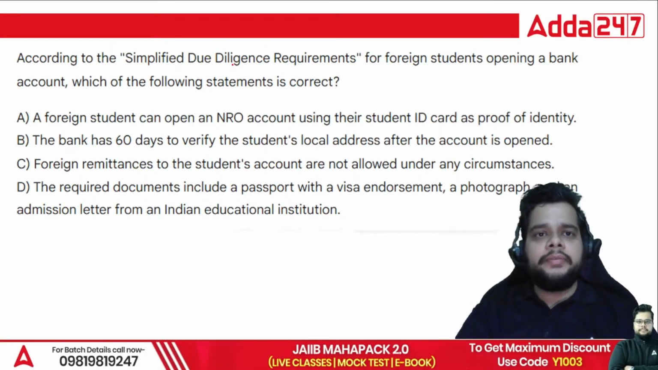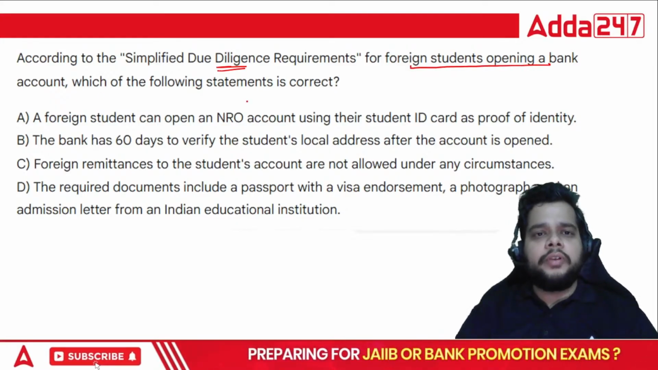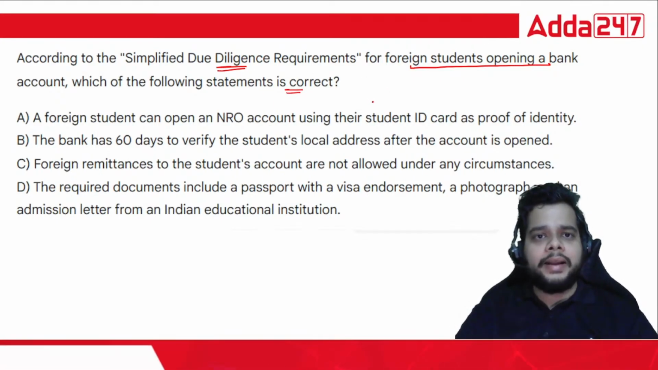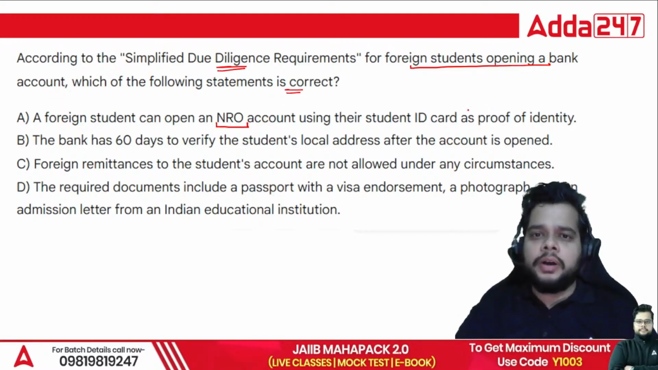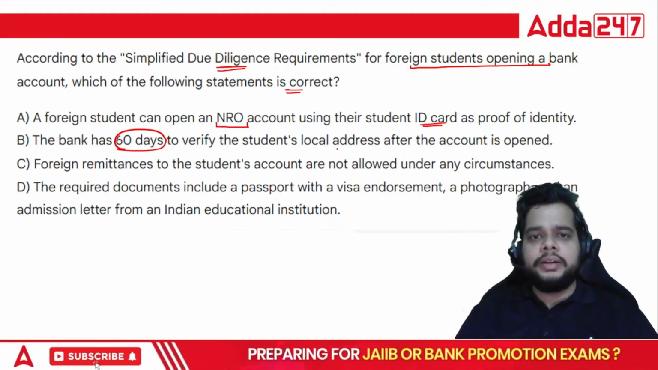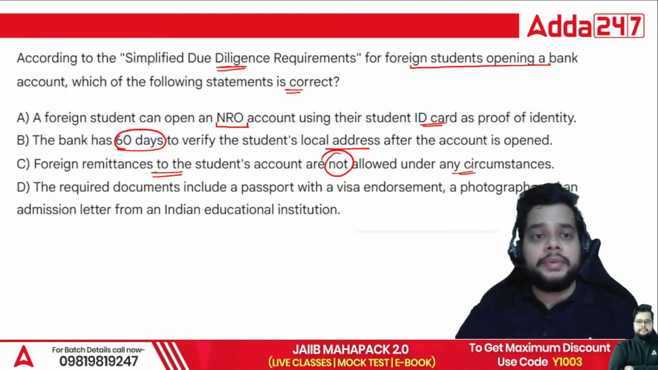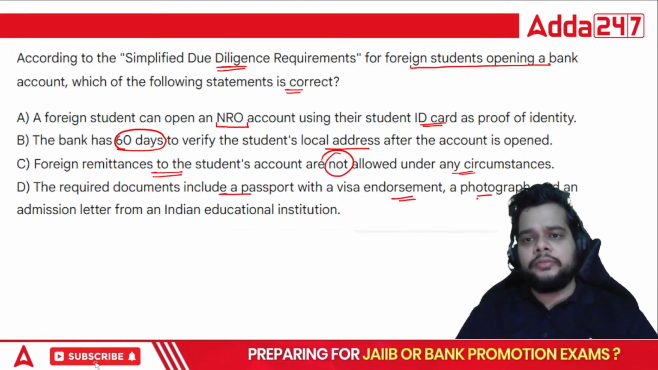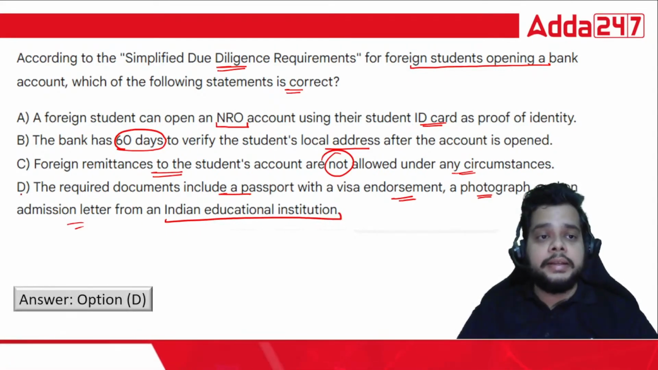Then we have the simplified due diligence requirement for the foreign students opening a bank account. Which of the following statements are correct? So for the foreign students who want to open a bank account in our country, what is the right answer? Whether the foreign student can open an NRO account using the student ID card; the bank has 60 days to verify the student's local address; foreign remittances to the student's account are not allowed under any circumstances; or for that matter, the required documents include a passport with visa endorsement, photograph, admission letter from the Indian educational institution. Indeed, D is the right answer here.